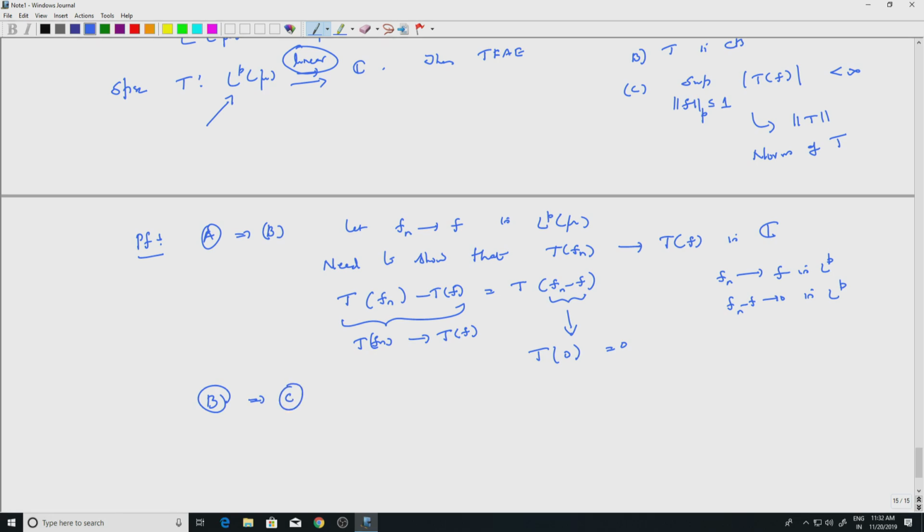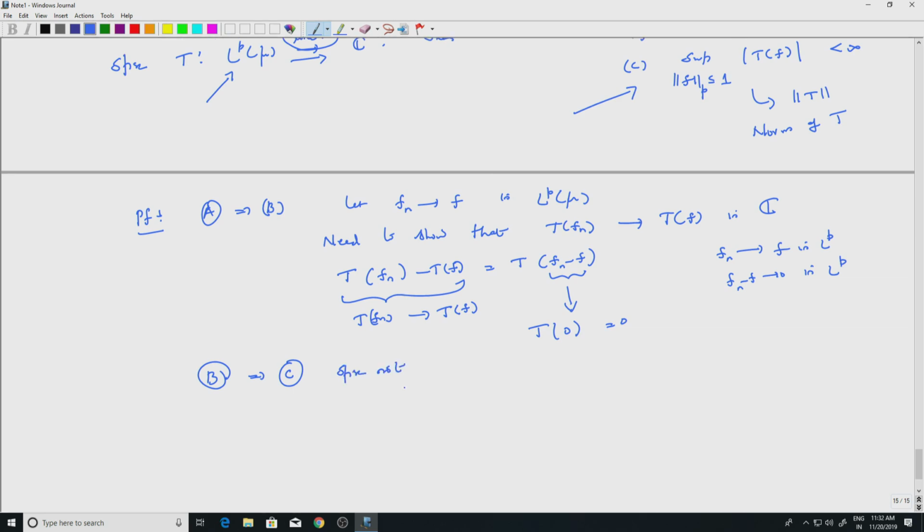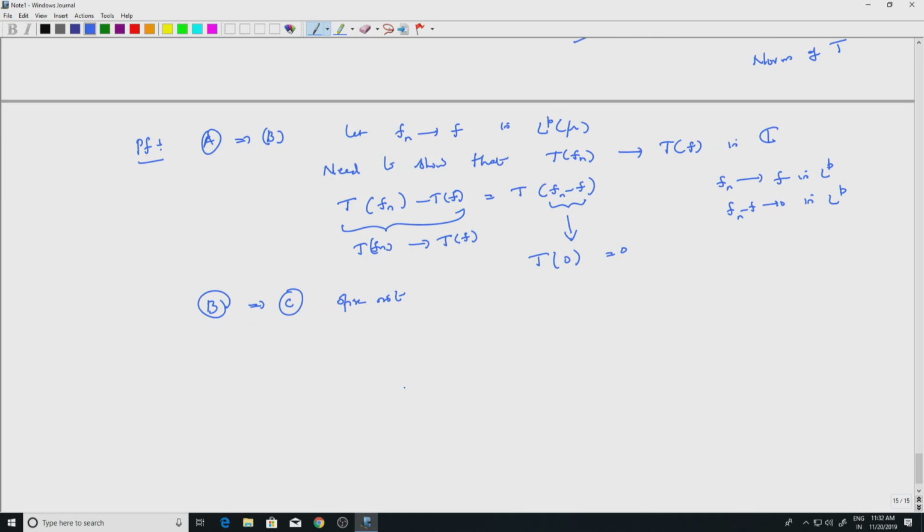So remember, C is given by this quantity, norm T, and I want it to be finite if T is continuous. Okay, so suppose not. What does that mean? That means the supremum over the unit ball of |T| is infinity, right? That is what it means if it is not finite.